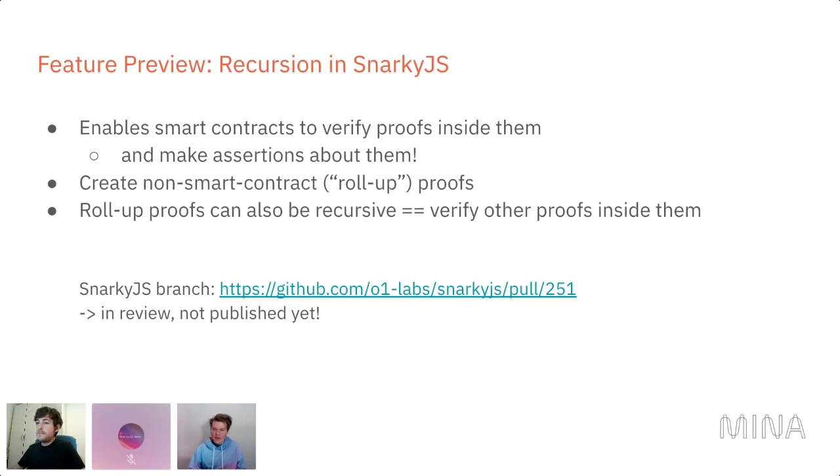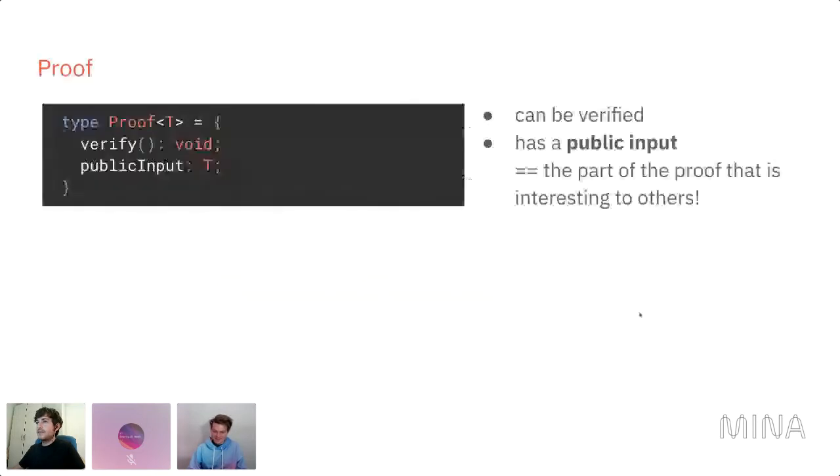Can you go to the next slide? Okay, so we're talking a bit about the new objects that you get. So we now have a type proof, which is, this is a simplification, but it's the most important thing that you have to know about proofs. They can be verified, and they have a public input. So obviously, when we get a proof, we can't see what the private inputs were. That's the point, right?